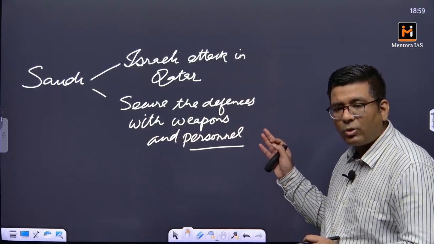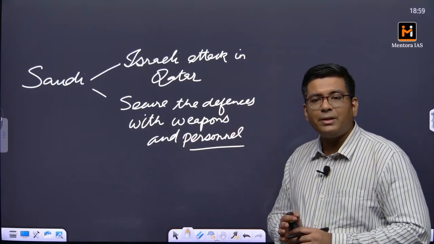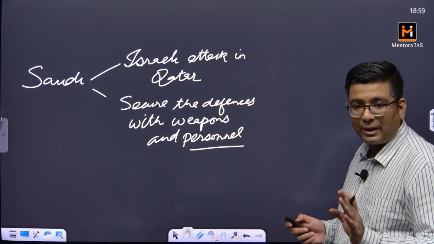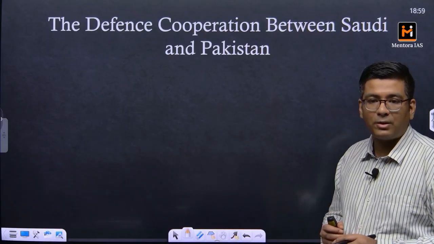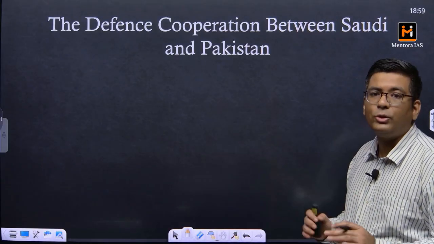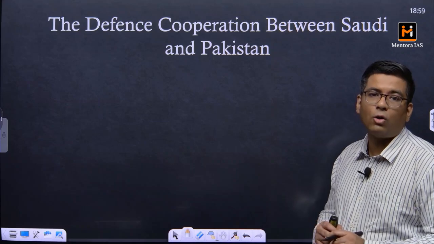Apart from this, Saudi Arabia has always been an age-old ally of Pakistan as well. Now when we talk about the defense cooperation between Saudi and Pakistan, this is not a new thing. This has been going on for a long time now.